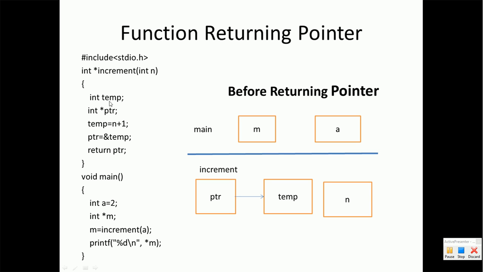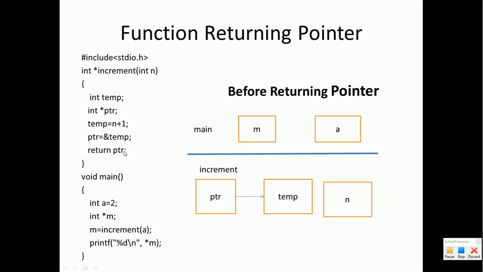Inside the increment function we have also written a temporary variable temp, of type integer, and a pointer variable of type integer. We write temp equals n plus 1, which means we are incrementing the value of n by 1 and assigning this value to the temporary variable. So this incremented value is stored in the temporary variable.